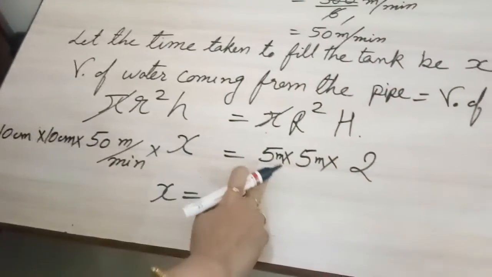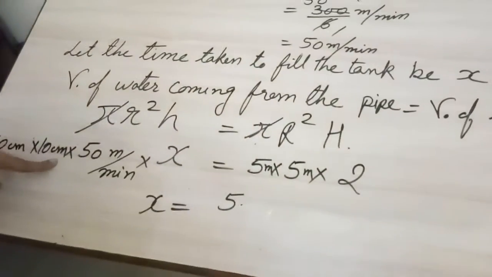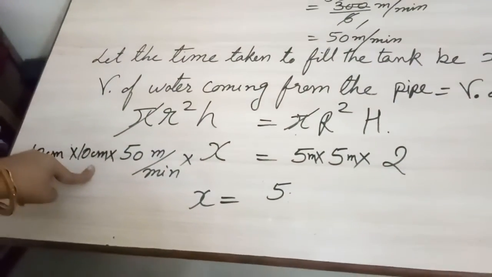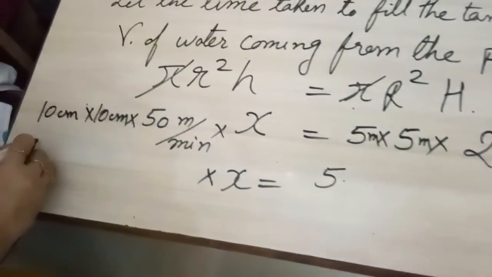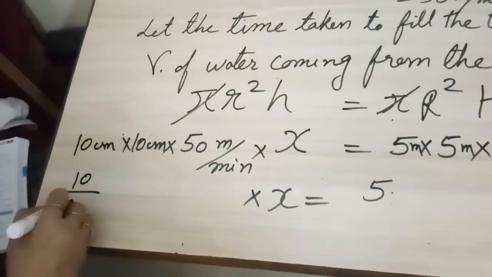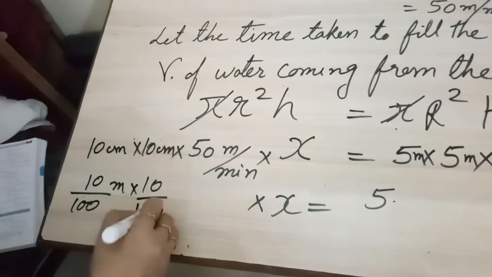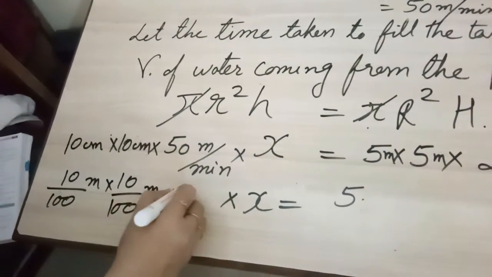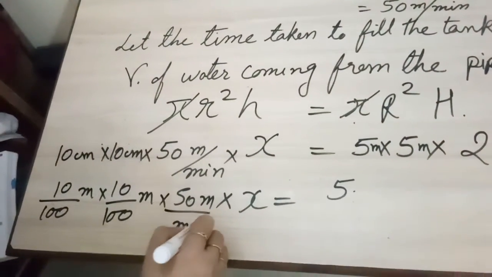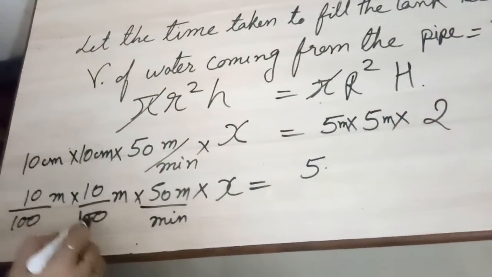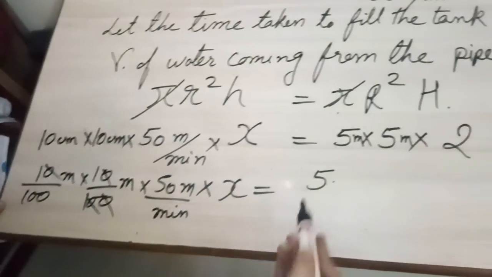So we have two choices: either we convert this meter into centimeter or this centimeter into meter. So let us change this centimeter into meter. It will become 10 upon 100 meter into 10 upon 100 meter into 50 meter upon minute, so we can cancel here and here.